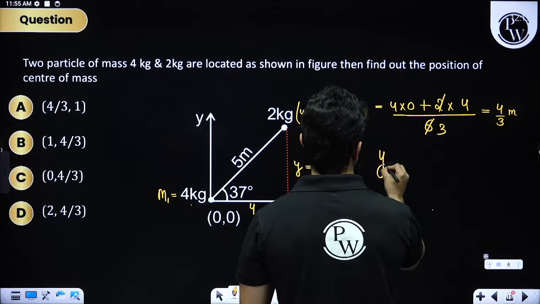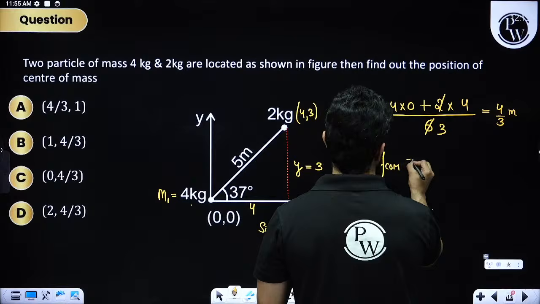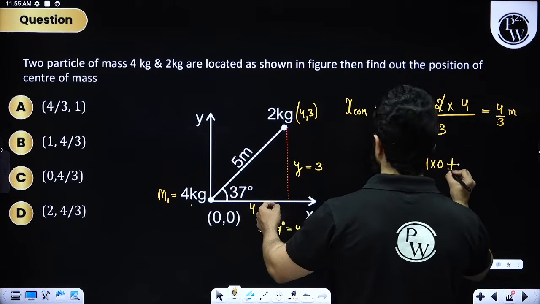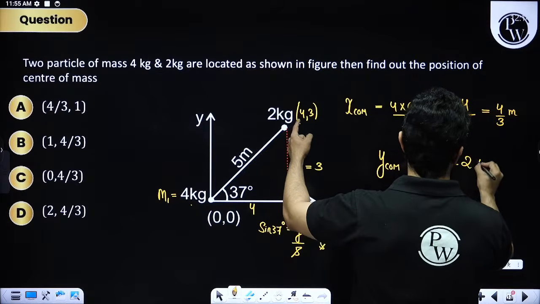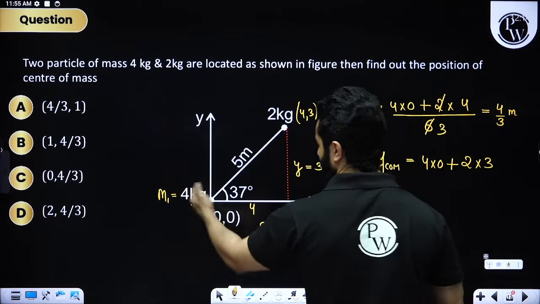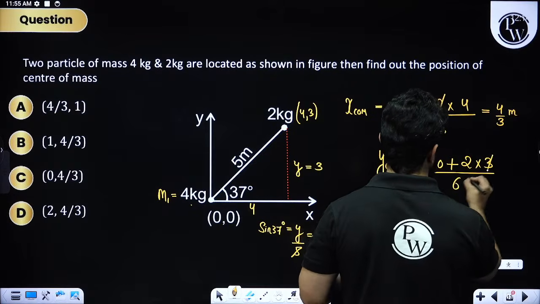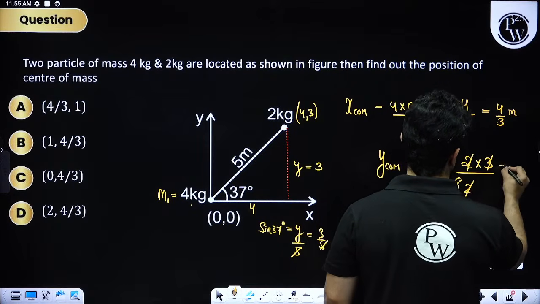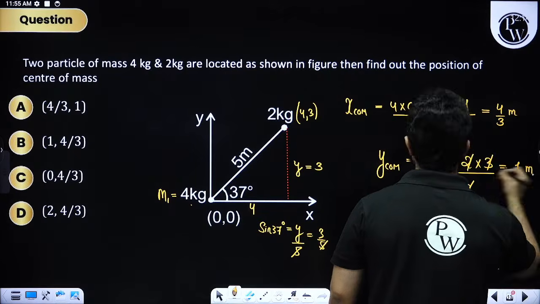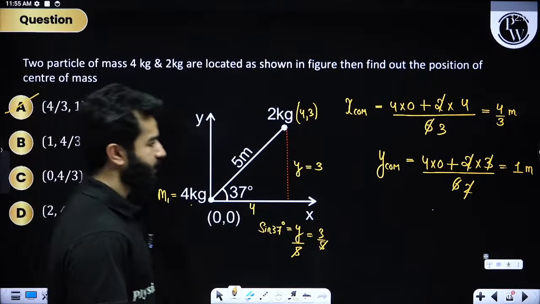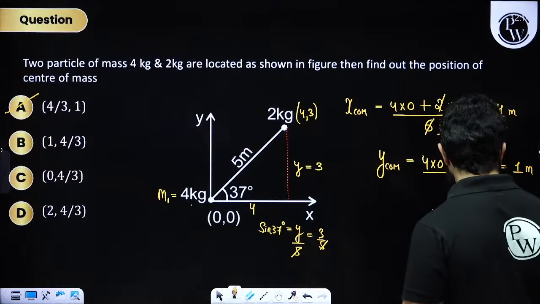And YCOM will come out to be m1 into y1 plus m2 into y2 whole divided by again 6. This will become 2. This will become 1. So 4 by 3 comma 1 meter is the correct answer, my dear friends, right?